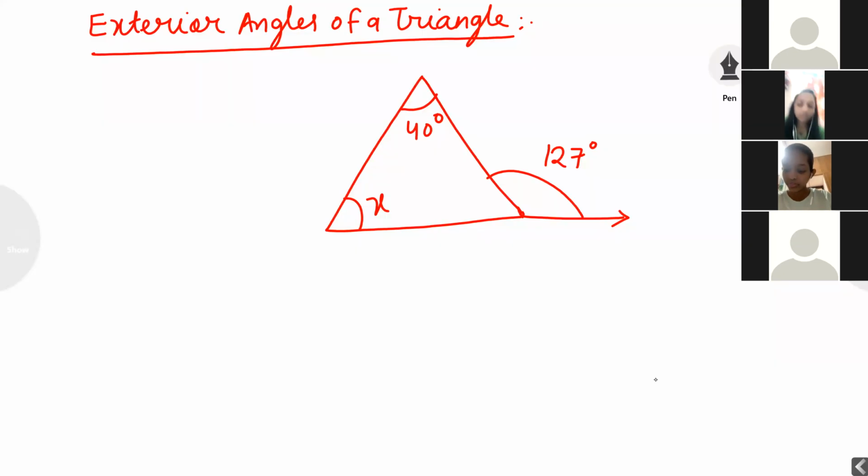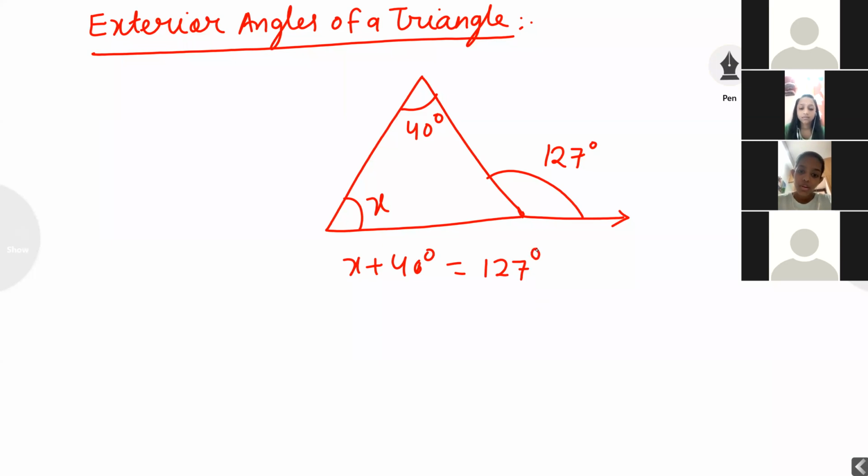Exterior means outside, interior means inside. Now, the outside angle is equal to the sum of the inside angles. If I am asking to find the value of x, we can apply the exterior angle of a triangle property. x plus 40 degrees is equal to 127 degrees.